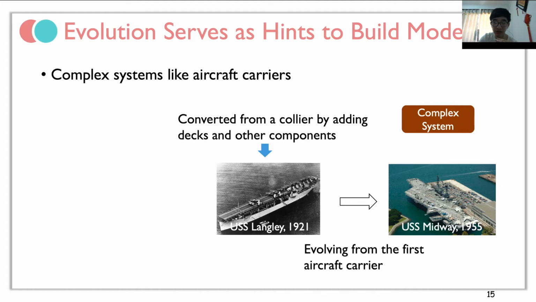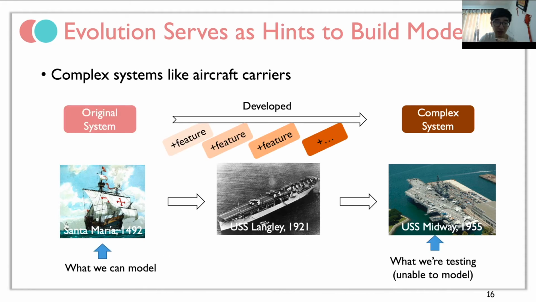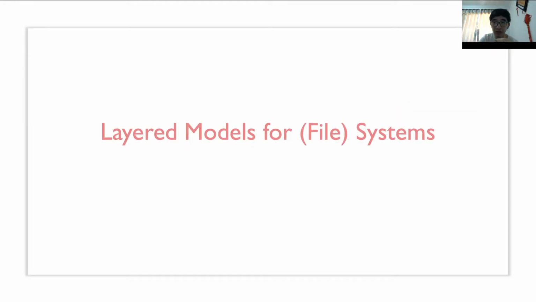Again, let's move backward. The first aircraft carrier was also developed from other simple ships, so modeling these ships also becomes easier. Analogously, complex systems are also developed from original versions by adding various features. So we can model the original systems, but we are testing the complex ones. So how can we bridge the gap? The answer is the evolution.